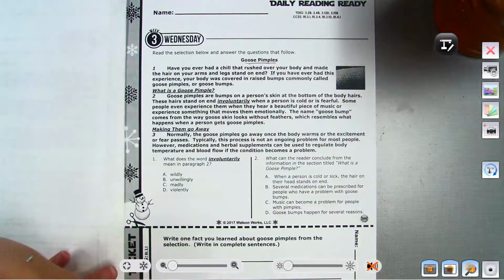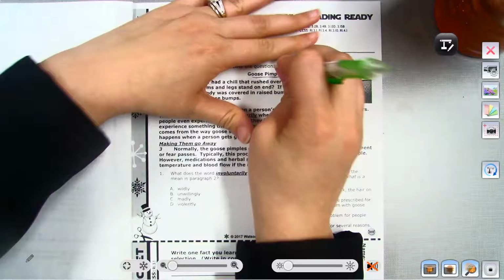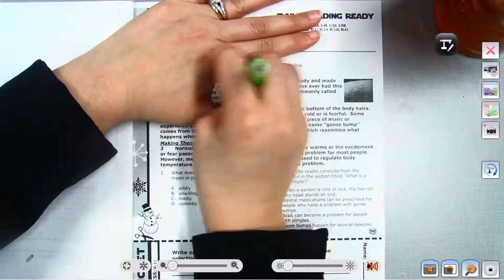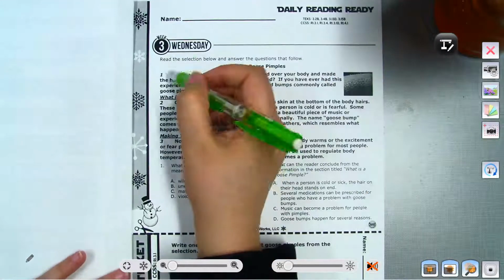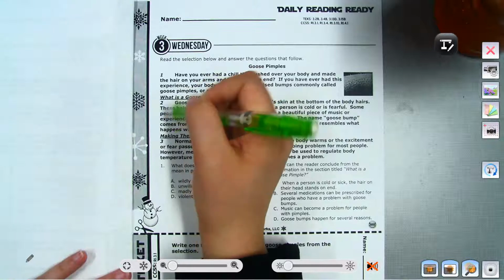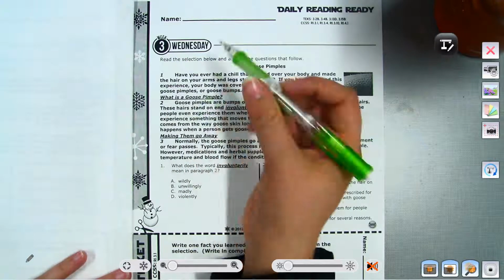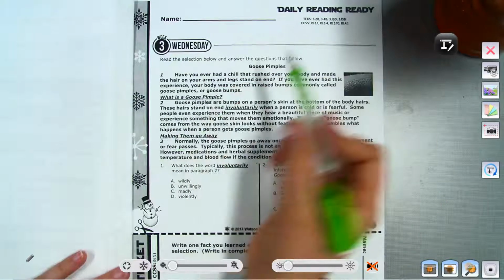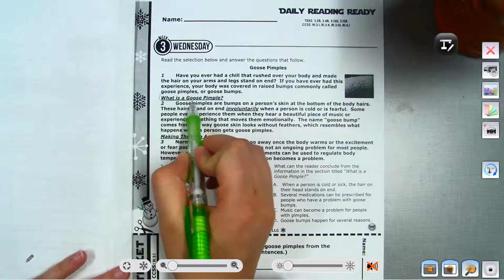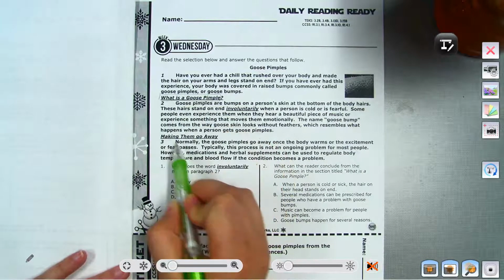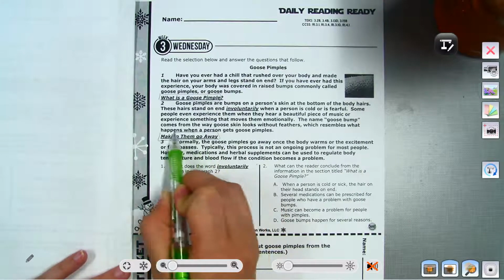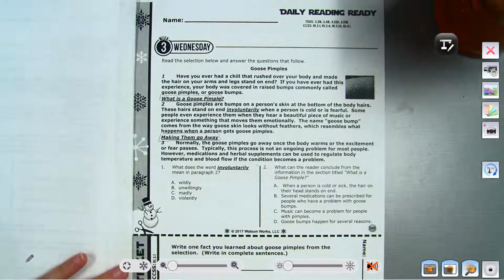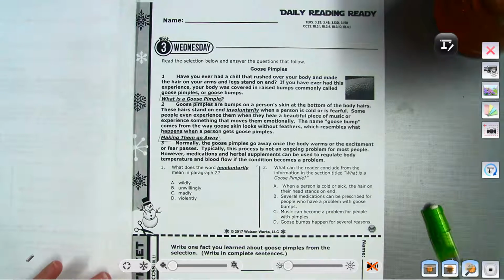Okay, so our passage is about goose pimples. This is what we call a description text structure because it's describing it. And if you notice, they have numbered the paragraphs: 1, 2, and 3. And then we have what are called headers for each paragraph, so we know what each paragraph is going to be about.